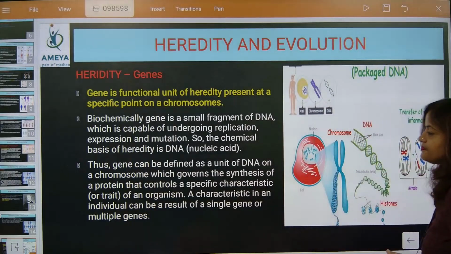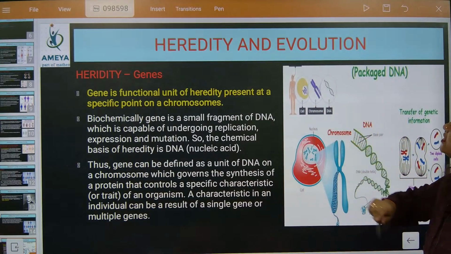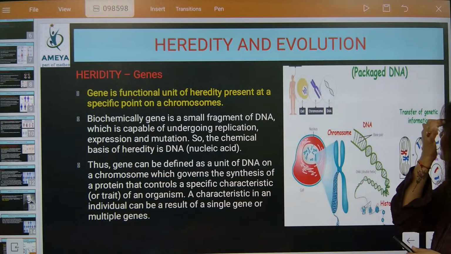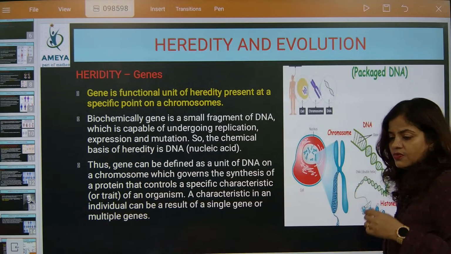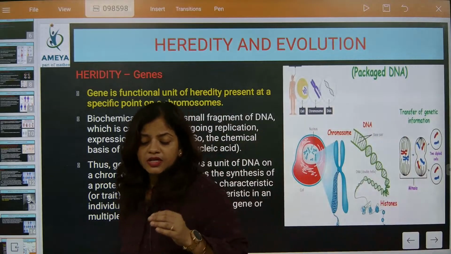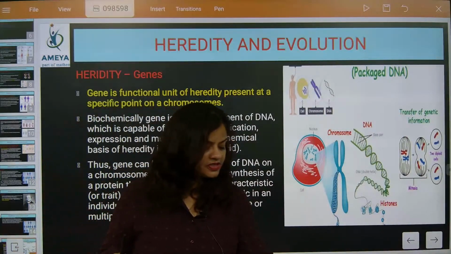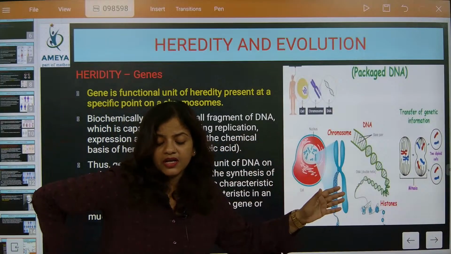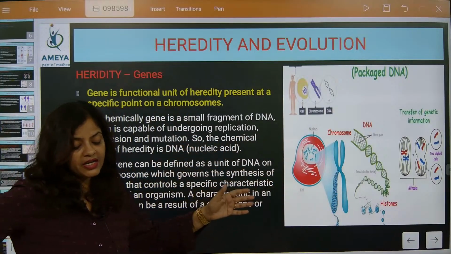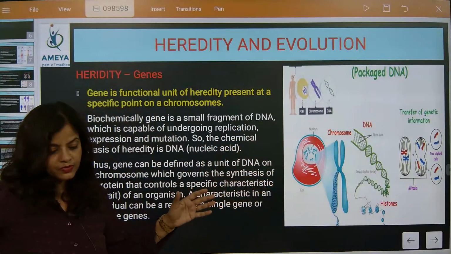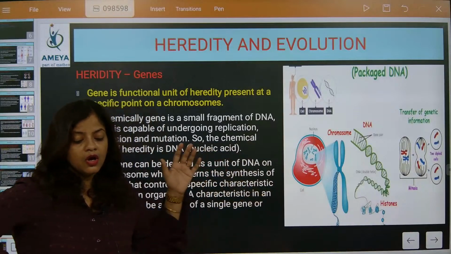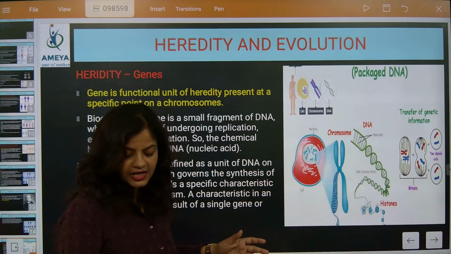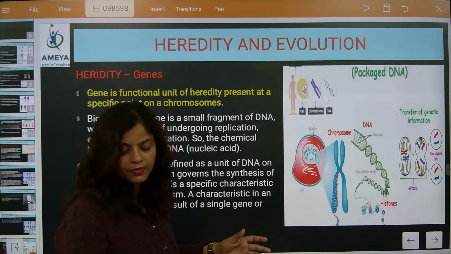You need to understand that the cells, chromosomes, and DNA are all intertwined. They're interconnected. So before reproduction, what happens? Before reproduction, the chromatin, that is the thread-like structure present in the nucleus, will get converted into chromosomes. The thread-like structure that is present in the nucleus will be converted into chromosomes. I hope you might have understood.